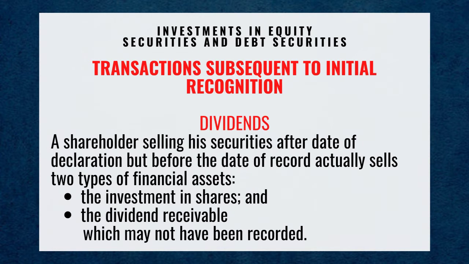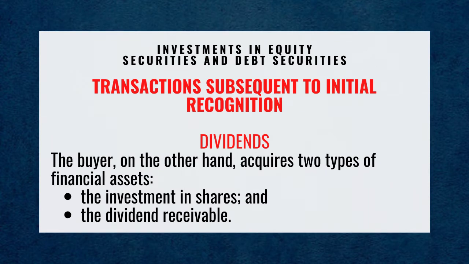A shareholder selling his securities after the date of declaration but before the date of record actually sells 2 types of financial assets: the investment in shares and the dividend receivable, which may not have been recorded. The buyer, on the other hand, acquires 2 types of financial assets: the investment in shares and the dividend receivable.